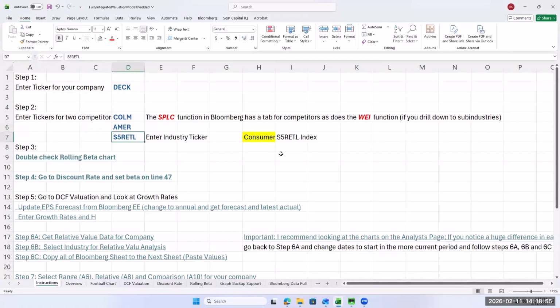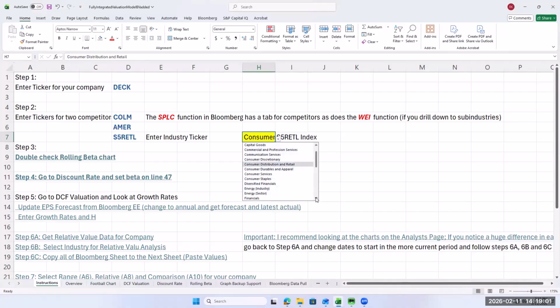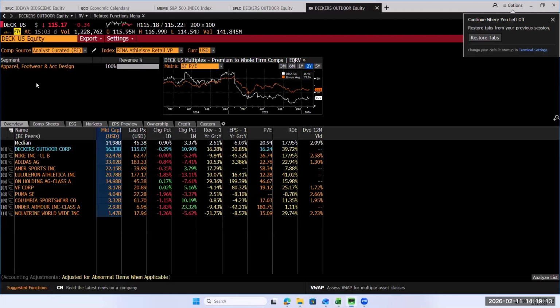AMER, and then let's find some competitors. I'm not exactly sure what industry they're in. Consumer. Let's look under retail. Consumers communication. Let's see where they actually are.